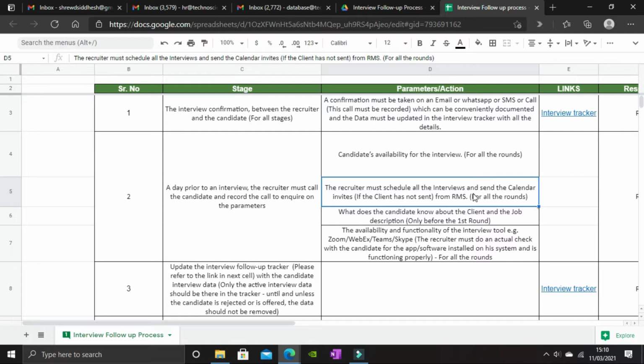Let's take an example. If your candidate is being interviewed at the client's place and the client asks him about the company, about the product or the services, and the candidate is completely blank, not aware of what the company does or what the company is into, it doesn't give out a good impression, right? So for that reason, you must check with the candidate whether he or she knows about the client and is crystal clear about his or her own job roles and responsibilities.